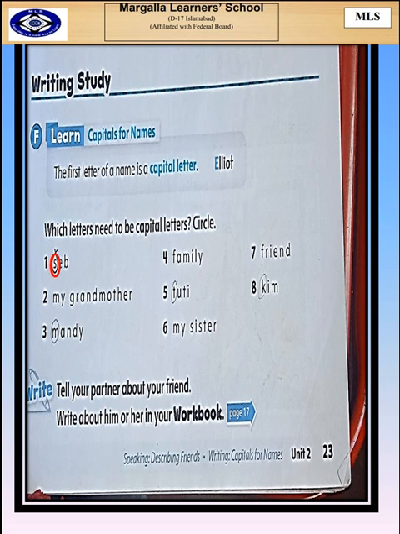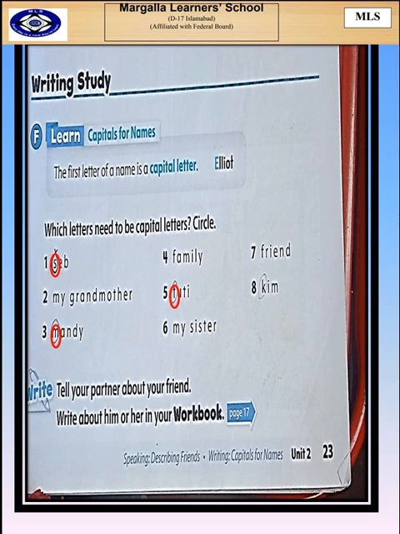2. My grandmother. This is not a name, so we are not going to make it capital. 3. Mandy. You remember Mandy? You have also read about him in the first chapter. This is also a name, so you need to capital it. We are going to circle M. 4. Family. Family is not a name, so we don't need to circle it. 5. Tutti. We have just learned about him. You're very right. We are going to circle it because the first letter T is supposed to be capital.